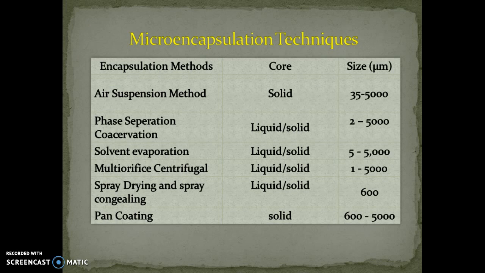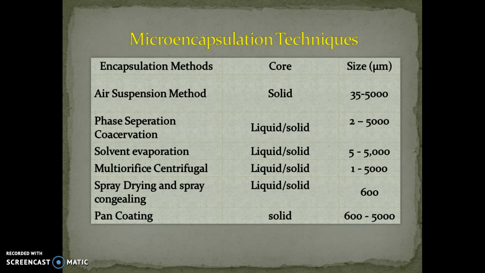A number of microencapsulation techniques are used in pharmaceutics, and these are widely used. There are techniques that may be applicable for liquids as well as solids, depending on the size of the particles.